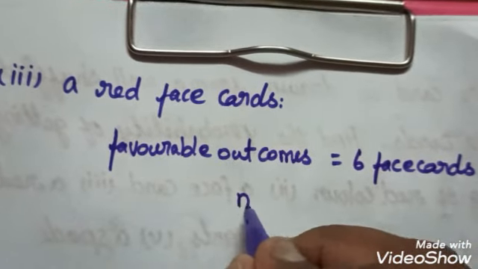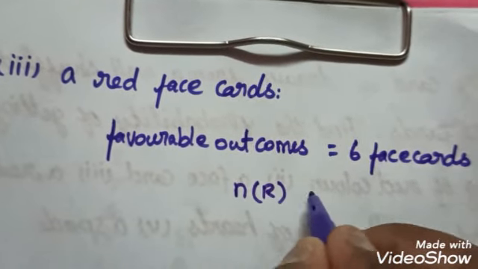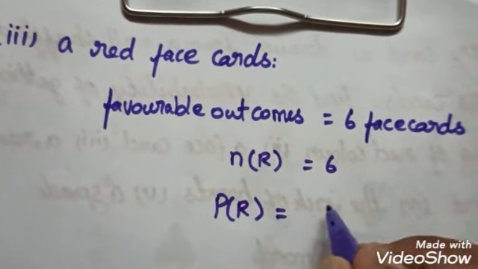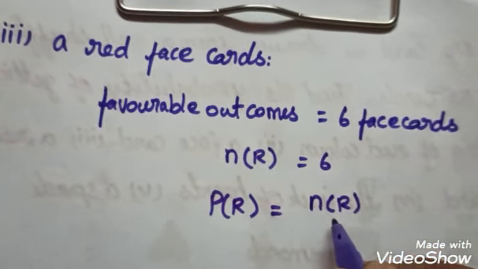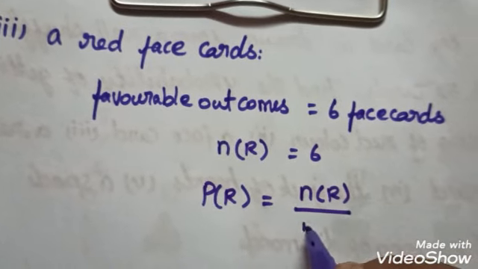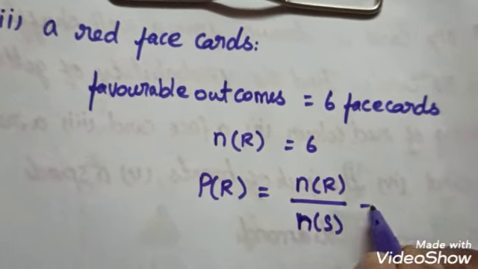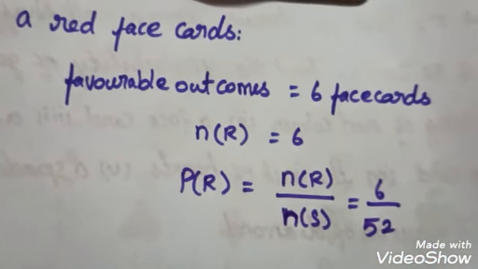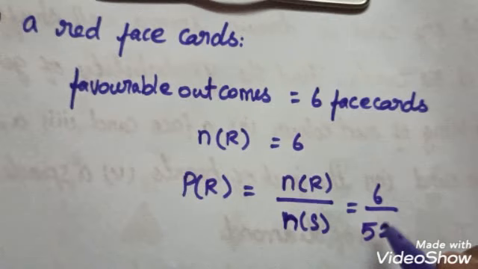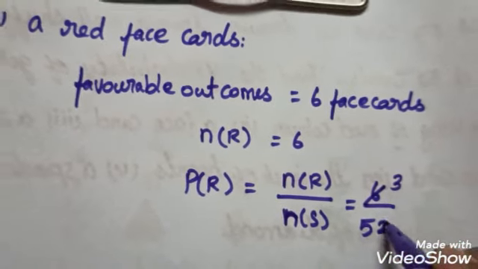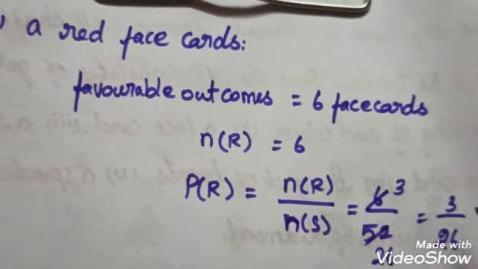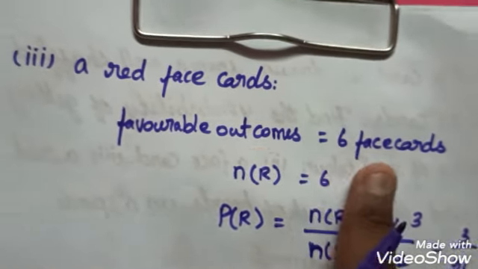So we take it as n of r, which is equal to 6. Probability of red face card is equal to number of favorable outcomes divided by total number of outcomes, which is equal to 6 divided by 52. I'll just divide by the 2 table. 3 2s are 6, and then 26, which is equal to 3 divided by 26, because there are 6 face cards in red.